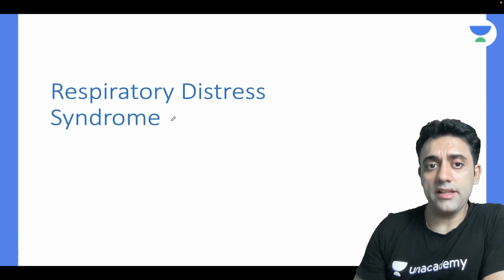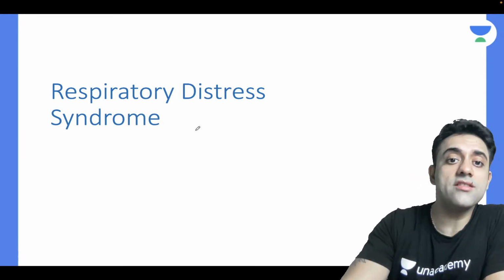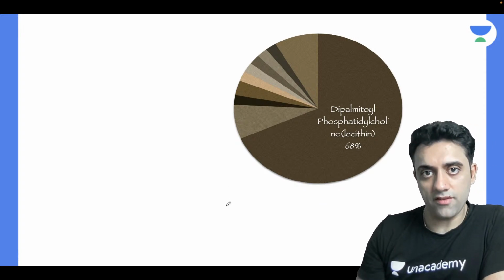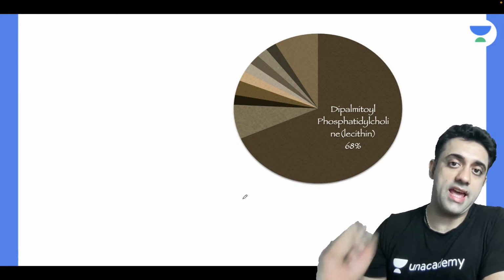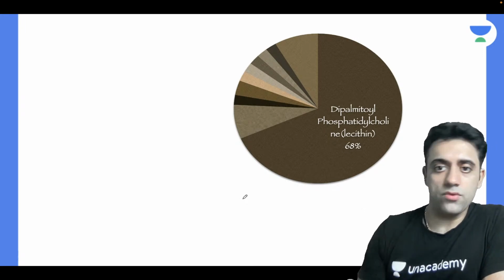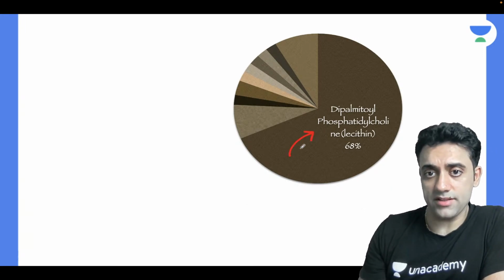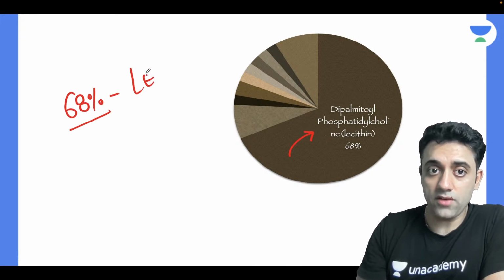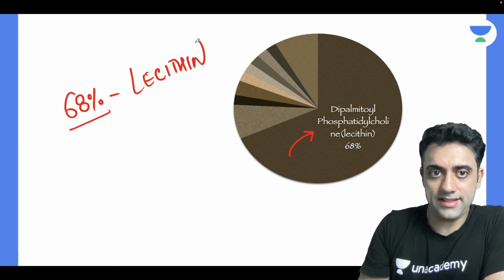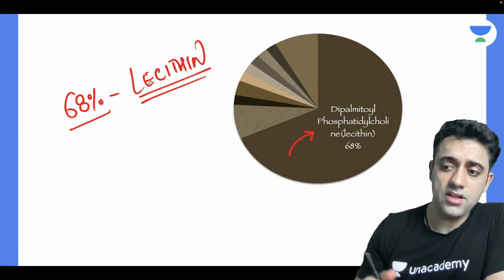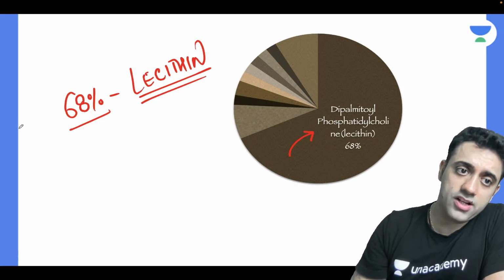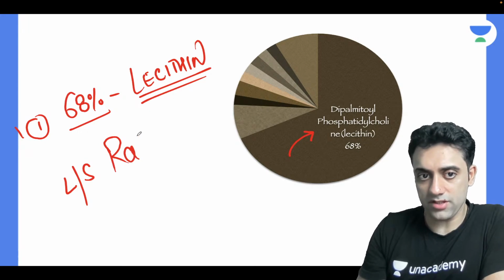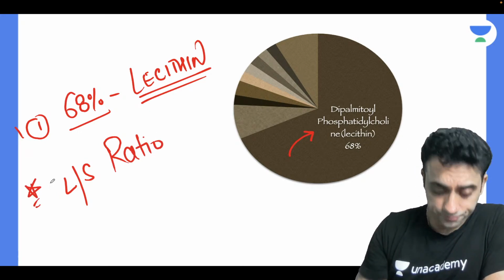अच्छा, now very importantly, in the surfactant, what is the constituent? This is a very important question. सर्फेक्टेंट बनता किससे है? Okay, most important, we have 68%. Surfactant basically, 68% of surfactant composition is because of lecithin. Okay, lecithin. You need to know the various composition of surfactant. One of the important composition is lecithin, and we have something known as LS ratio. That's an exam question, the star mark PG question, FMG question.